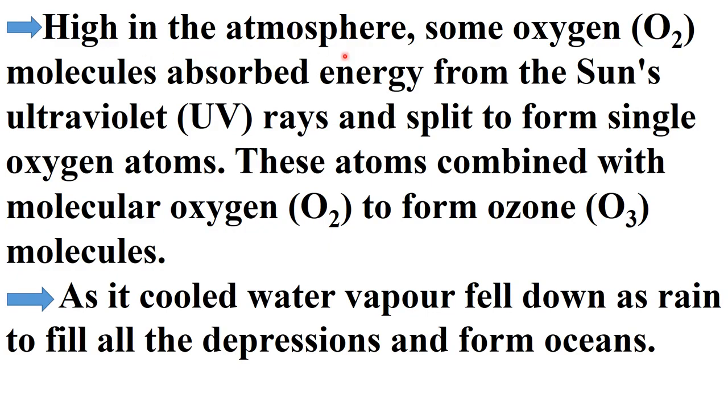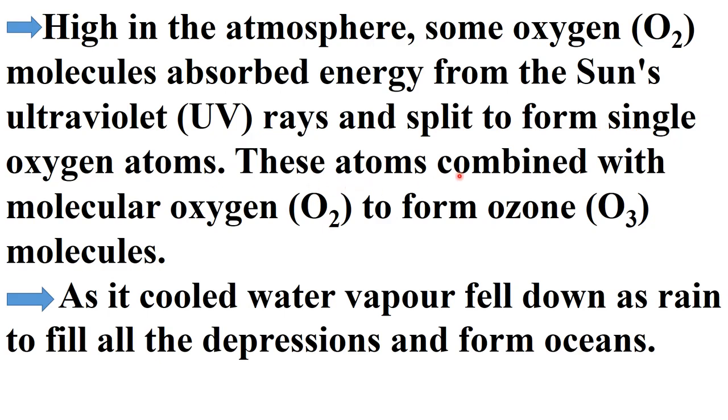Now high in atmosphere, some oxygen molecules absorbed energy from the sun's ultraviolet rays and split to form single oxygen atoms.